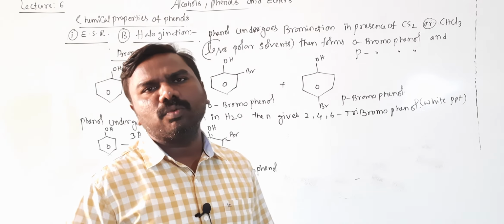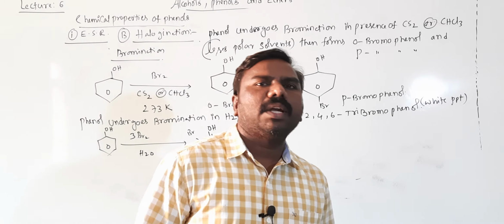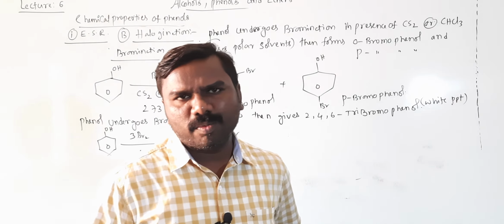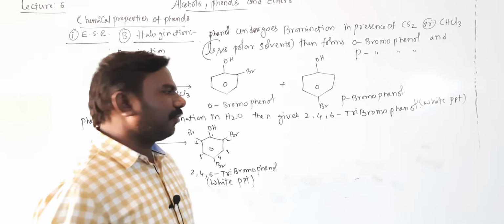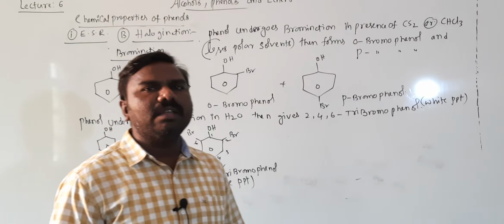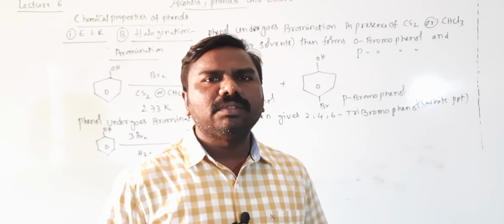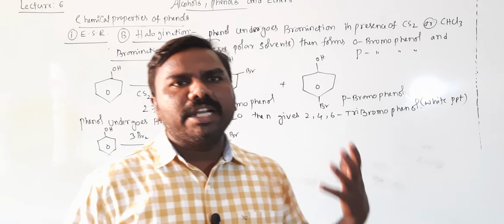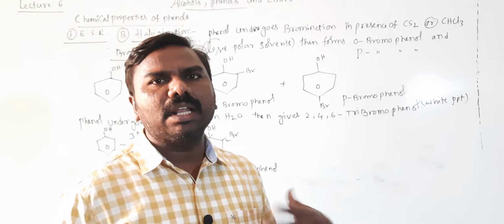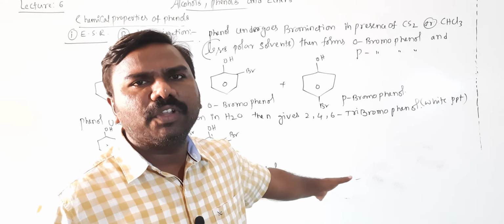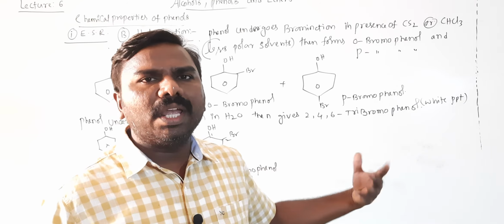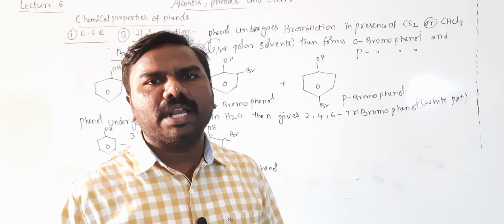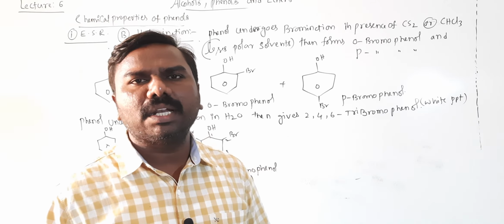Phenol undergoes bromination in water. Water is a polar solvent, it gives more Br plus ions, more bromines will be attached, tribromo product will be formed. But for electrophilic substitution, Lewis acid is used as a catalyst which generates the Br plus from Br2. But I didn't use that Lewis acid to generate Br plus, because OH group is more activating group. So no need of using Lewis acid.